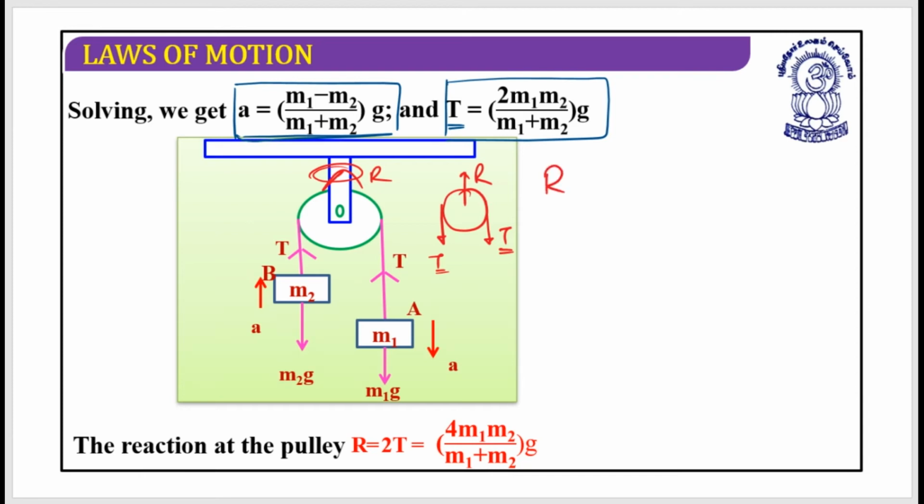So the reaction force R would be equal to twice the tension force, which can be written as 4m1m2 divided by m1 plus m2 into g. I hope these things are clear. Is it clear?